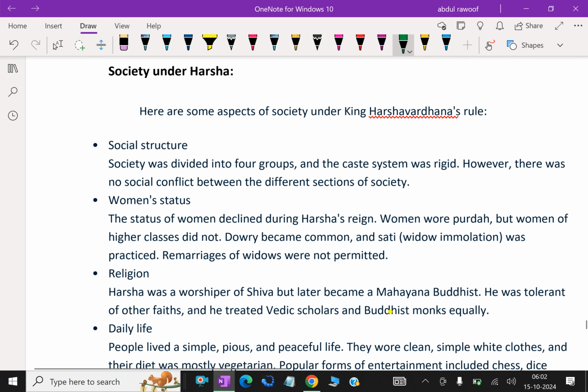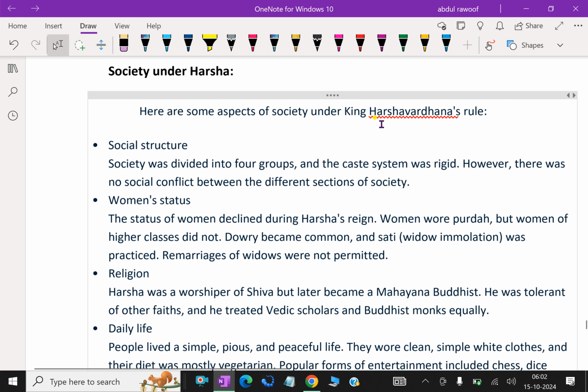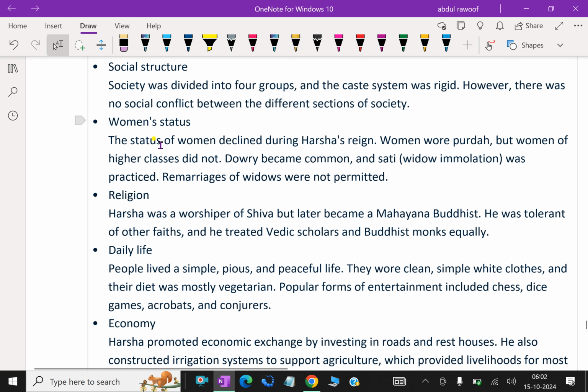Society under Harsha. Here are some aspects of society under King Harshavardhana's rule. Social structure. Society was divided into four groups and the caste system was rigid. However, there was no social conflict between the different sections of society. Women's status. The status of women declined during Harsha's reign. Women wore parda, but women of higher classes did not. Dowry became common, and sati, widow immolation, was practiced. Remarriage of widows was not permitted.